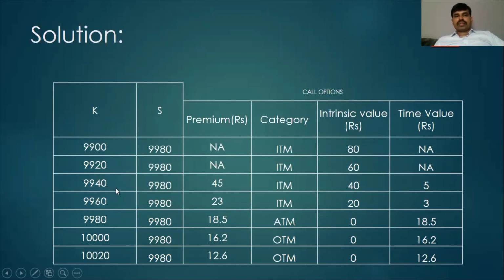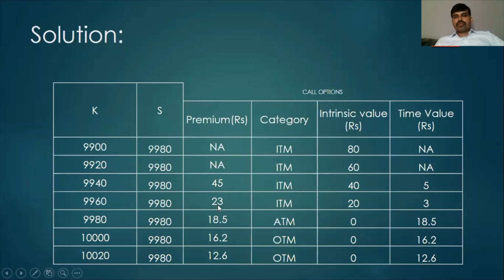Since the spot price is greater than the exercise price, it is in the money, and the intrinsic value is spot price minus exercise price, 9980 minus 9940, which is 40 rupees. The time value will be the excess of the premium over the intrinsic value: 45 minus 40 is 5.